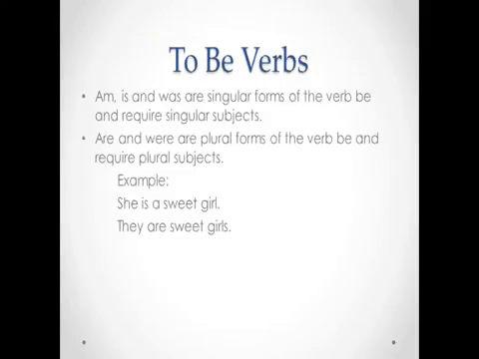Okay, to be verbs. So am, is, and was are singular forms of the verb be and require singular subjects. Are and were are plural forms of the verb be and require plural subjects. So you just want to look out for that. So when you're using she, you would use is afterwards. They, you would use are, because they is plural.